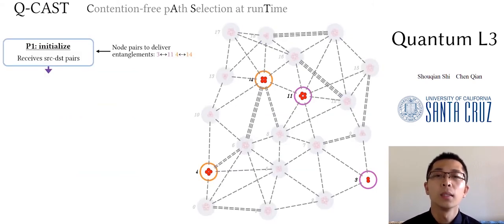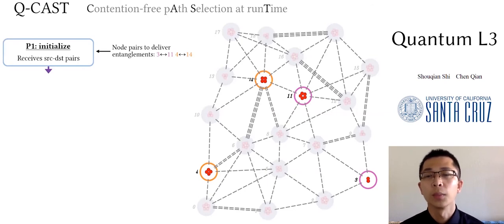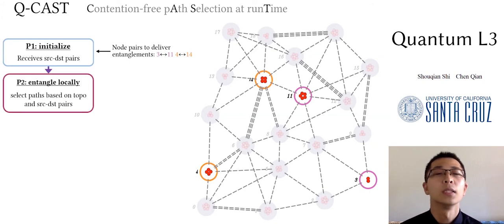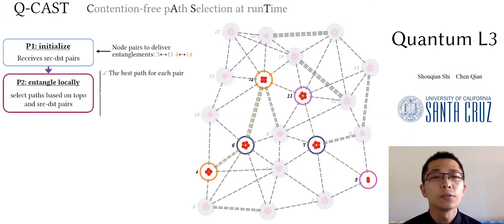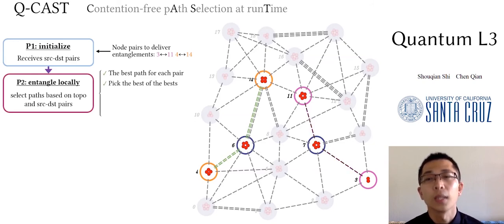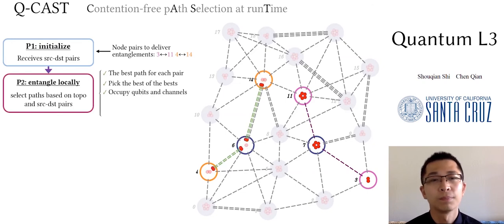In phase 1, nodes are informed to build entanglements between node 4 and node 14, and node 3 and node 11. In phase 2, local entanglements are built based on the contention-free routing. First, for each source and destination pair, the best path is found as a candidate, allowing contentions. The 2 paths are shown in green. Then, the path with the best metric among all the candidate paths is picked. Here, the path 4, 6, 14. And other paths remain in the pending state.